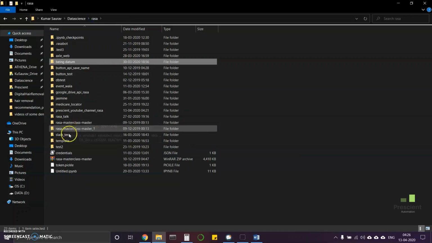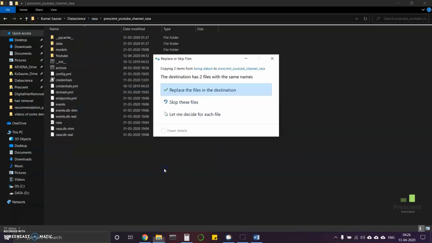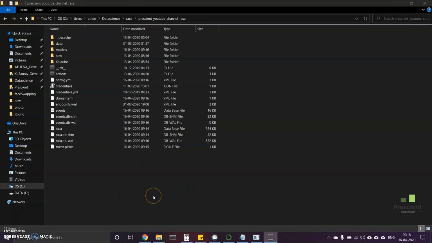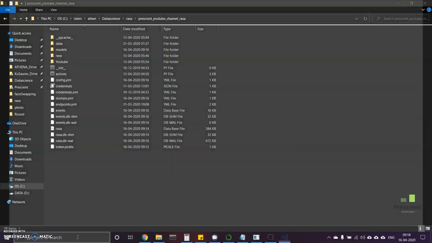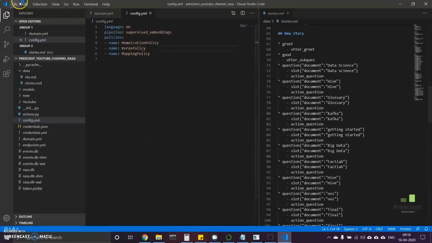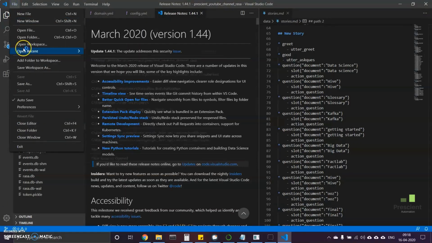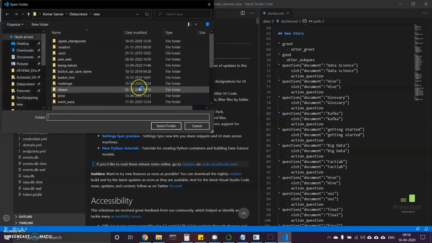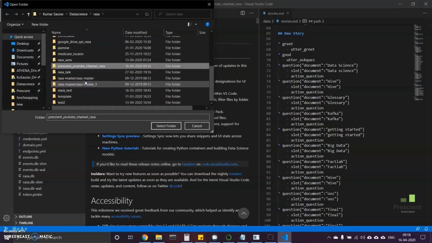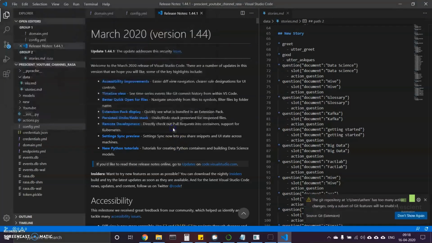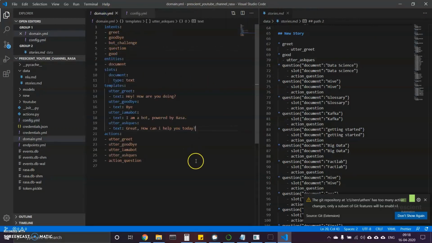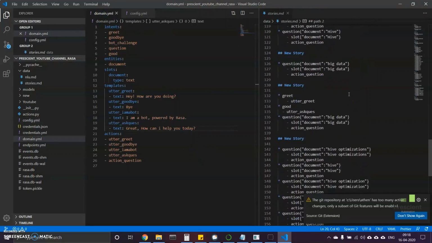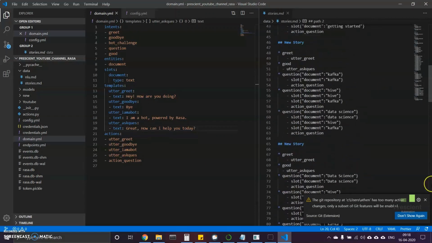So we will copy it into this section. Yes, I think the data is here right now. Let me open Visual Studio Code again. Let's dive into the folder once, so that we are not in the wrong place. This is the folder that we were looking for. Okay, we are in this folder. You can see the config file is there, the domain file is changed, and you have lots of stories, because I just copied the model from another pre-built model.